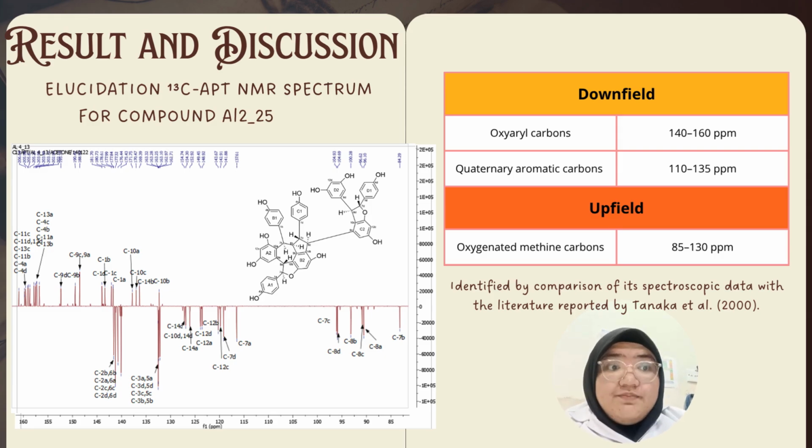There are oxygenated methine carbons at 85 until 130 ppm. All of this was identified by comparison of the spectroscopic data with the literature reported by Tanaka et al. 2000.